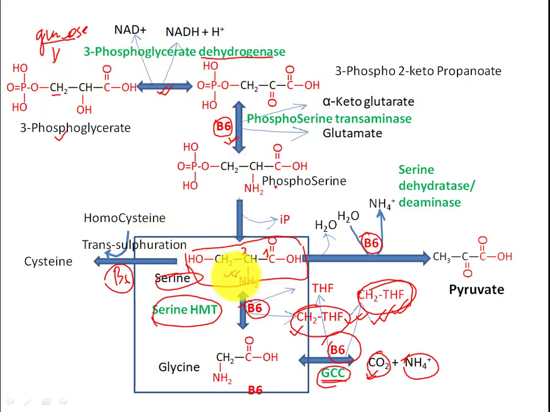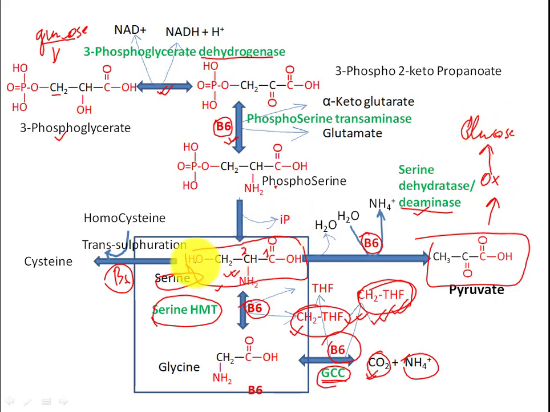Now let's see how serine is converted into pyruvate. Serine is converted into pyruvate by a simple deamination reaction. Serine, threonine and histidine: these three amino acids do not undergo transamination. They directly undergo deamination. And this deamination will produce pyruvate, and this pyruvate will join glucose. It will form oxaloacetate, and oxaloacetate will form glucose.